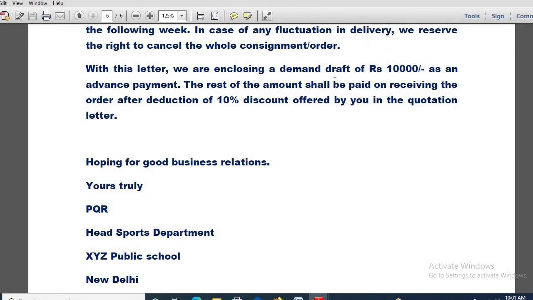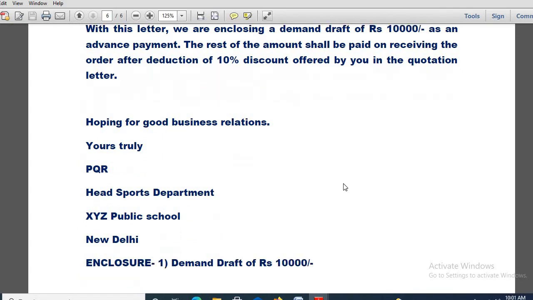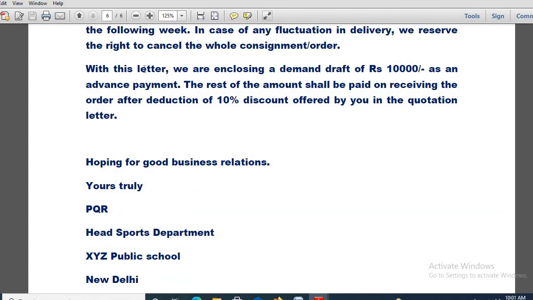Now obviously that one also you will be making clear, that if there is a delay, then obviously you have the right to cancel the order. That one clearly and specifically you have to mention while you are about to place an order. Okay, so finally you see how to end. With this letter, we are enclosing a demand draft of rupees 10,000 as an advance payment.